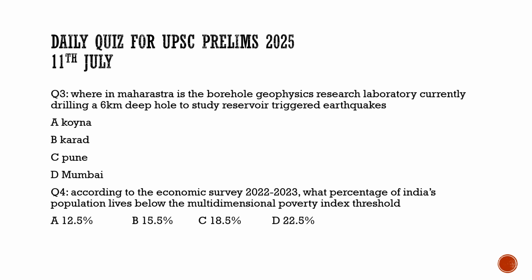We discussed poverty in India. We discussed the demographic dividend. We discussed the population increase in India, what are the problems faced by the people of India, and how the government has tried to cope with them. And now here it is a factual question. We should know this. While writing in our mains exam, we need some factual data to make our answer more beautiful. So according to the Economic Survey 2022-23, the percentage of India's population which lives below the multidimensional poverty index threshold is 18.5%.